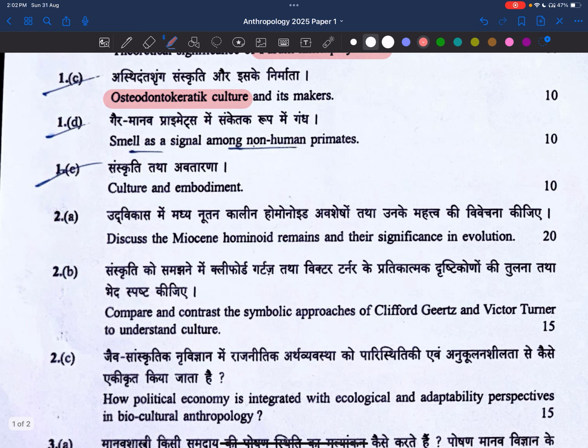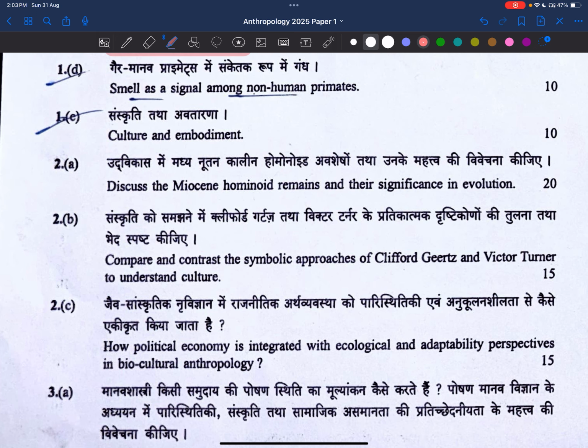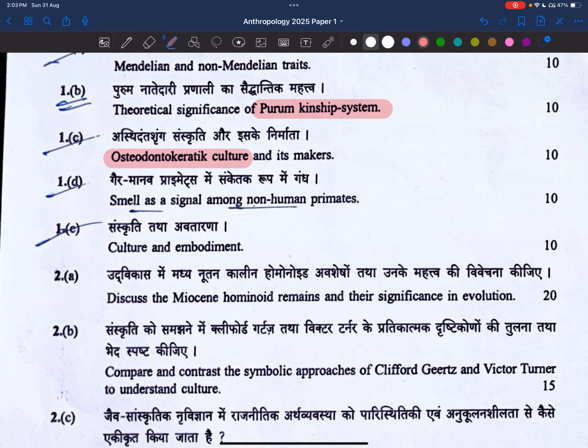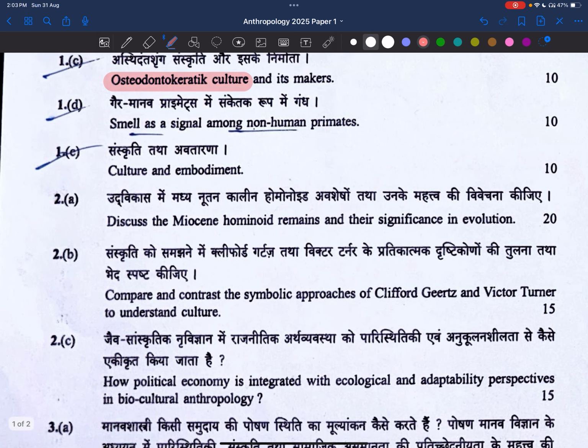Now, smell as a signal among non-human primates. This is also related to biological anthropology only, in the primate section. And first question, E part, culture and embodiment. See, these two questions are somewhat difficult. I don't know about these two questions.